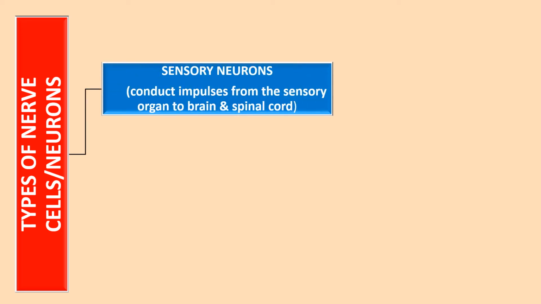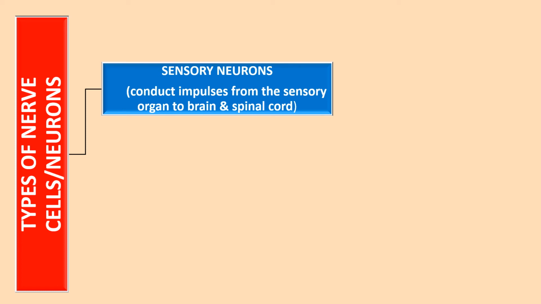Okay, but there are different types of nerve cells or neurons. You see, any part of the body becomes aware of changes in the environment. That means you can imagine the number of nerve cells we have right through the body. And these nerve cells are of different types. First one is the sensory neuron.